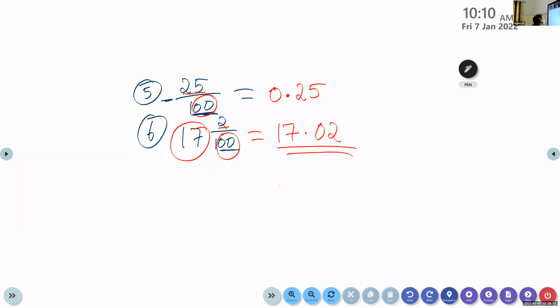17.02. Can I write 17.20? No, then it will become 20. Here I have only 2. So how will I write the number? We have to write 0 in front. 02. Okay, 17.02. Very good. So children, you are very good.